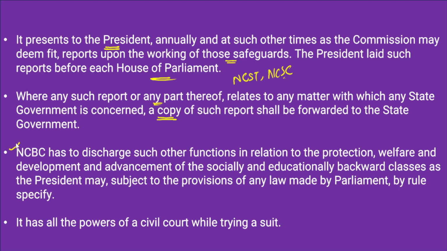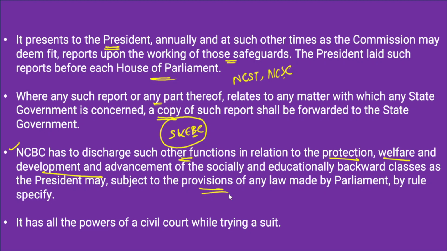The National Commission for Backward Classes has to discharge such other functions. Not just the above mentioned functions, but it also discharges various other functions in relation to the protection, welfare, development and advancement of these socially and educationally backward classes. In case the president assigns more functions to the commission, then it has to fulfill those responsibilities.